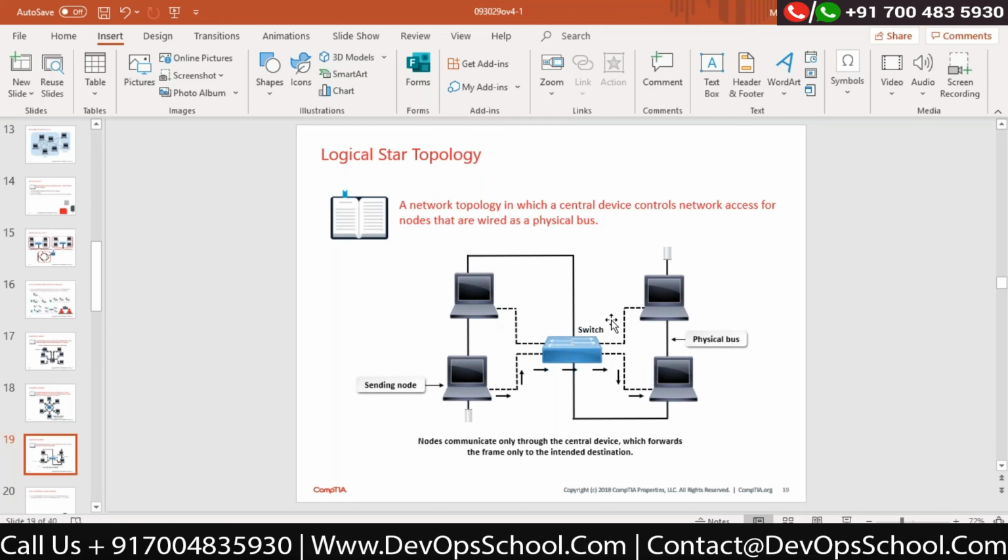It is not doing broadcasting if the entry is already available inside the MAC address table. Correct? If it does not have the address, then in order to learn the MAC address, it will do a broadcast. Once it comes to know that a MAC address is newly attached, it puts the entry into its MAC address table for further reference.